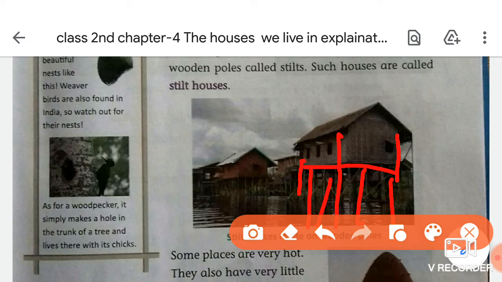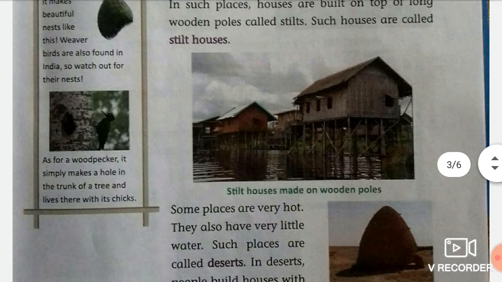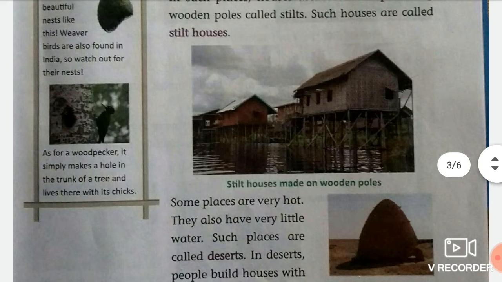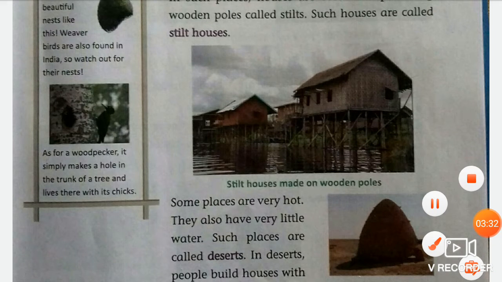These houses are built on the top of the wooden poles because the ground is covered with water. These kinds of houses are mostly made in such places where it rains a lot, so people prefer to build them.